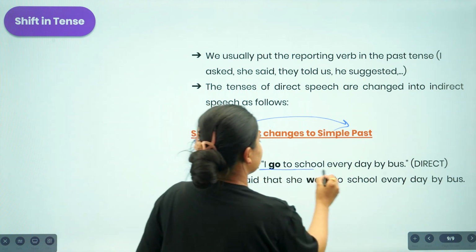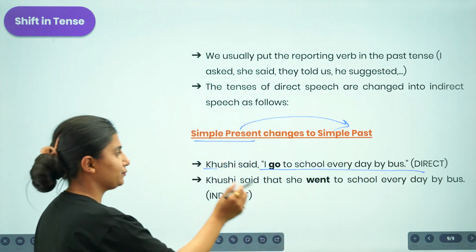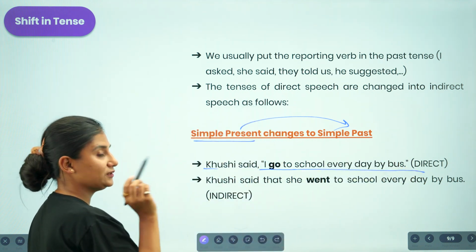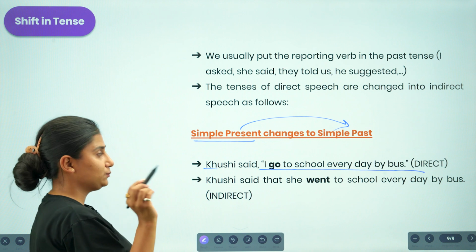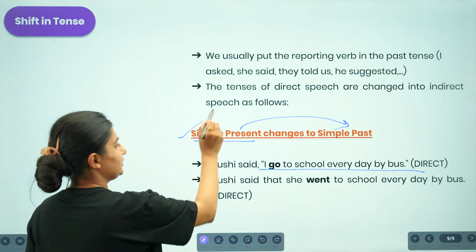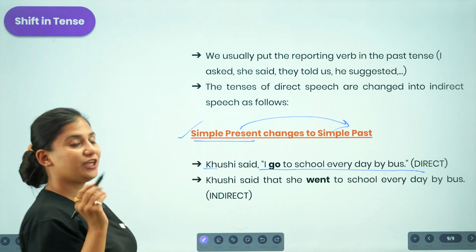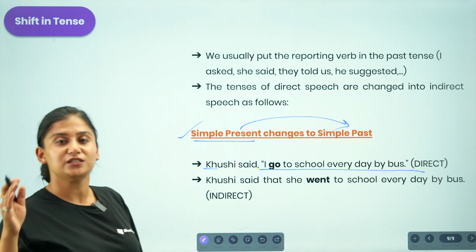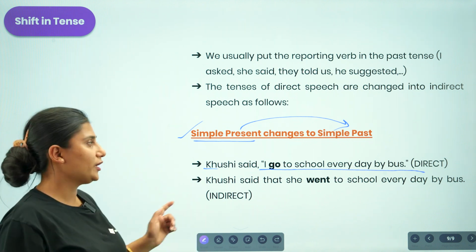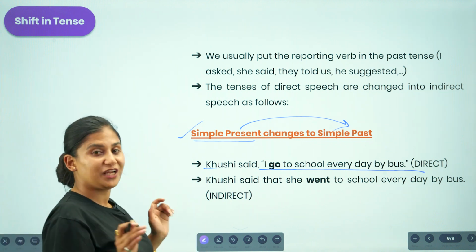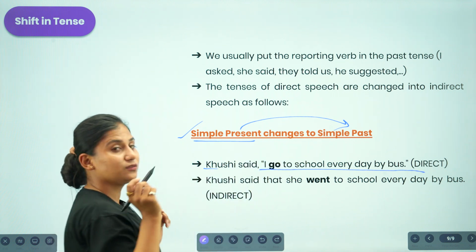Here the statement is in a direct form. If the direct statement provided to you is in a simple present form, whenever you are changing it into indirect form, you are supposed to change it into a simple past form.